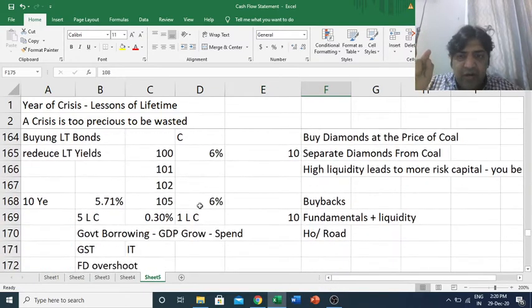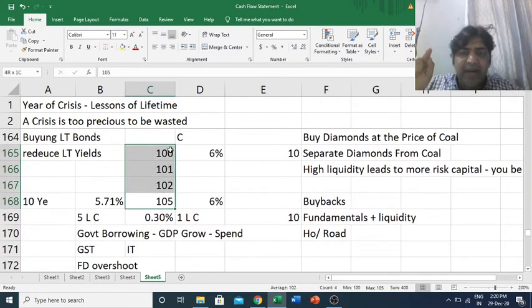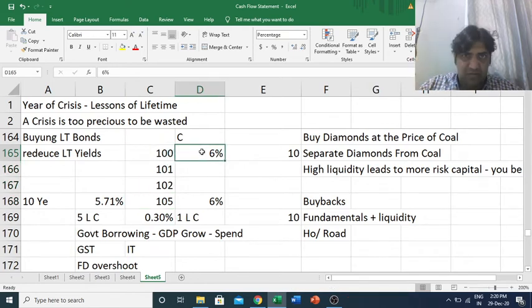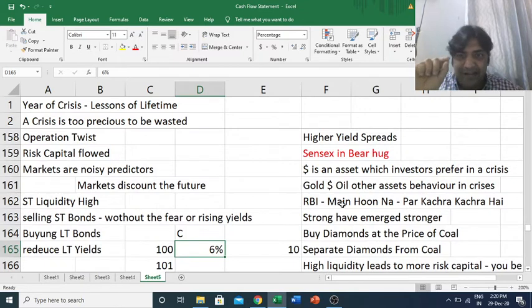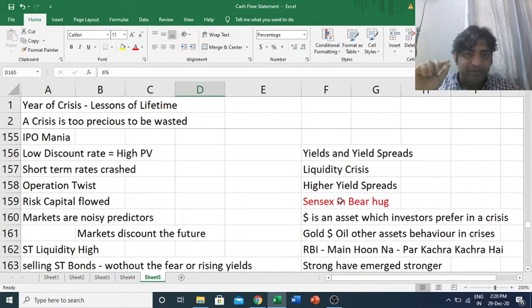What is RBI trying to do? Trying to increase the price so that the yield comes down. Opposite cause. What is the cause in one case becomes the opposite in another, and this is the beauty of finance. So hope you are understanding these small things from these videos.